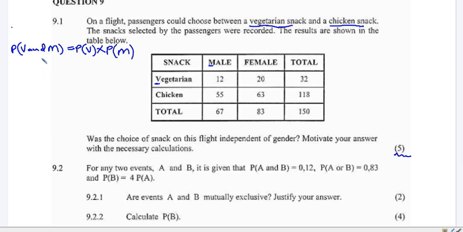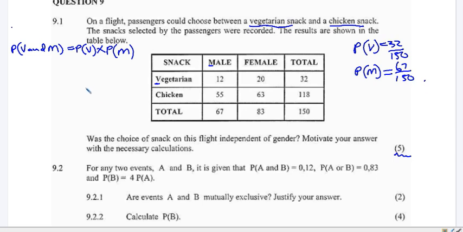All right. Now, the first one here, let me write this side. The probability of V, that is the probability of choosing vegetarian, is going to be equal to, the total for vegetarian is 32 out of 150, so it's 32 over 150. And the probability of being a male, a total of 67 males out of 150, so this is 67 over 150.